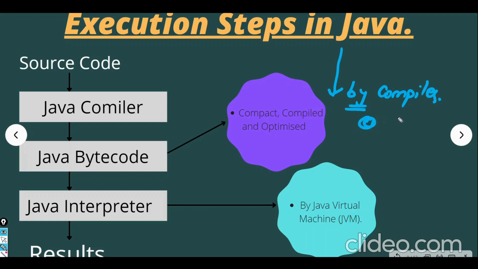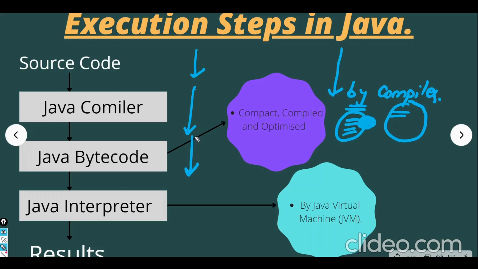Previously we had a big code, and through the compilation process this code is shortened. So now the interpreter can execute this code line by line in less time, right? So we started with a source code, we said compile it, the compiler converts it to bytecode, and now the interpreter uses this bytecode for execution.